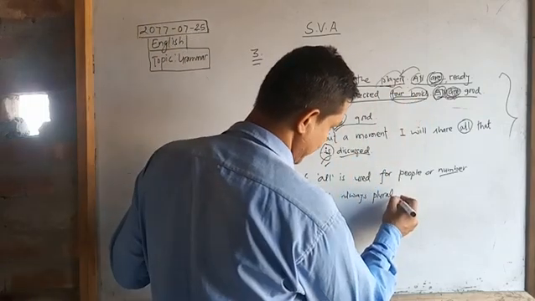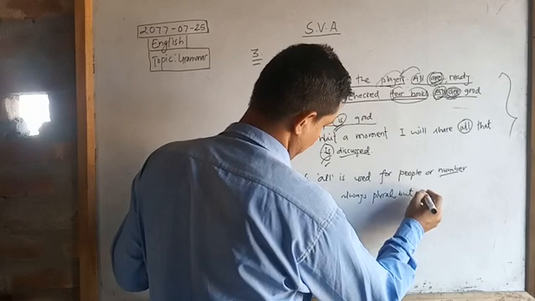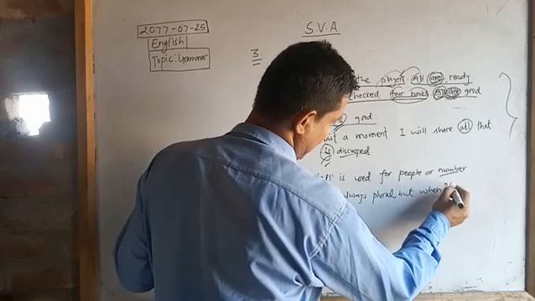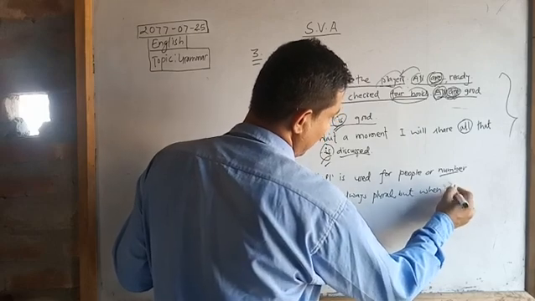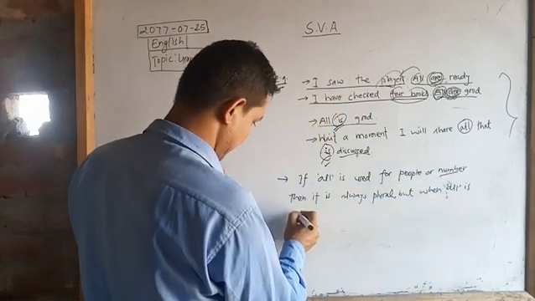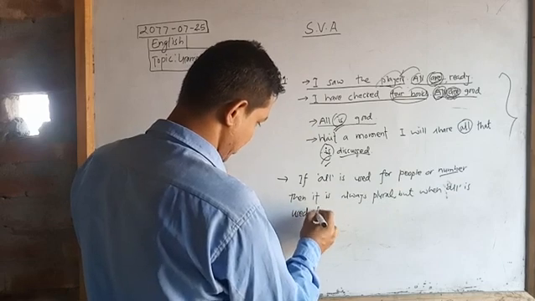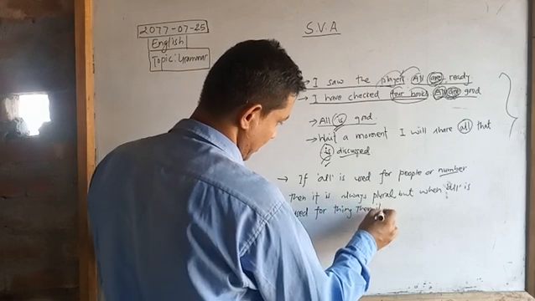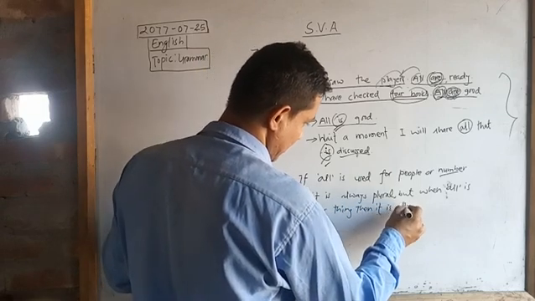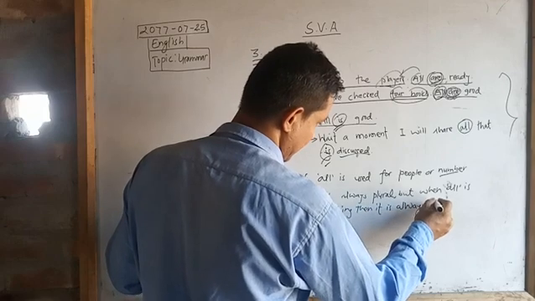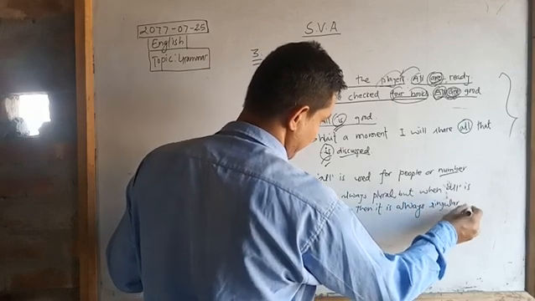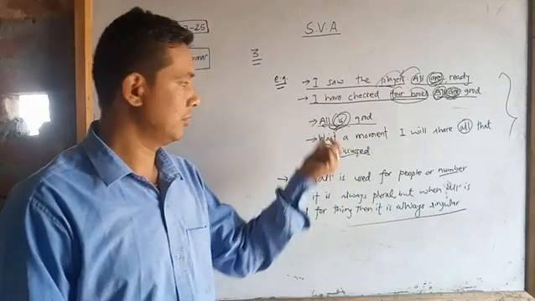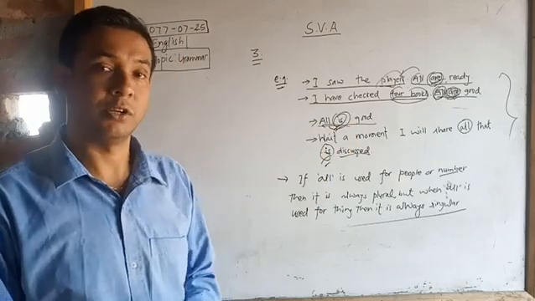But when "all" means everything, when "all" is used for a thing, then it is always singular. See here, "All is good" means everything is good. So for thing it is used. "All is good", everything is good.